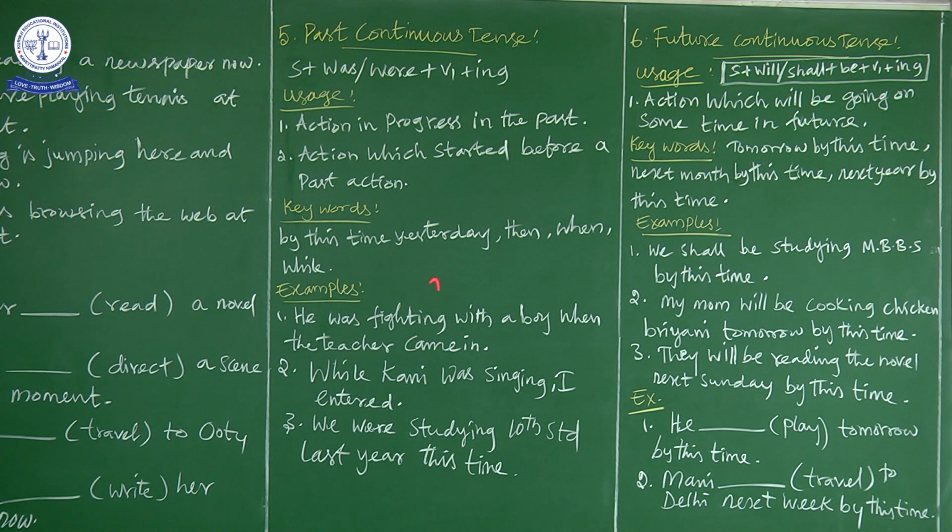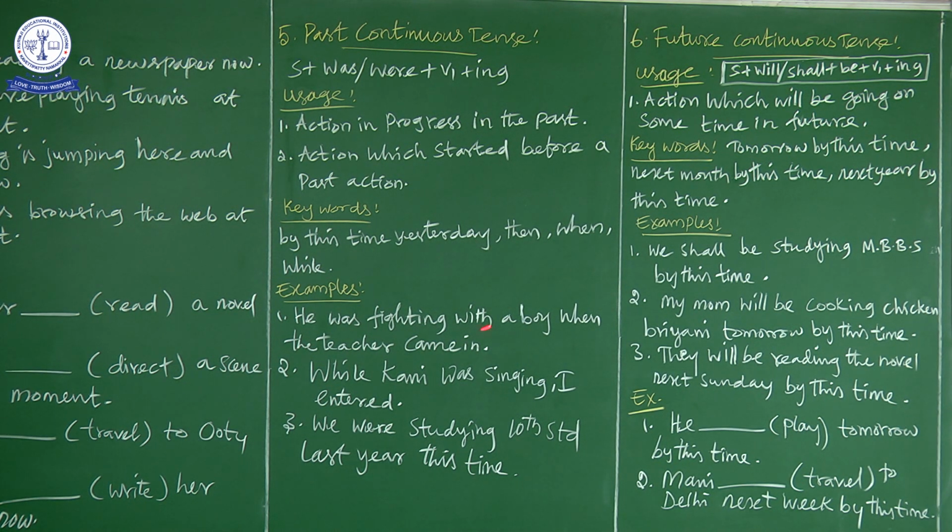See, here we have two past sentences. One is written in past continuous and another is written in simple past. That is the second usage we saw: action which started before a past action. Now what is the action that started before the past action? The teacher came in is a past action.